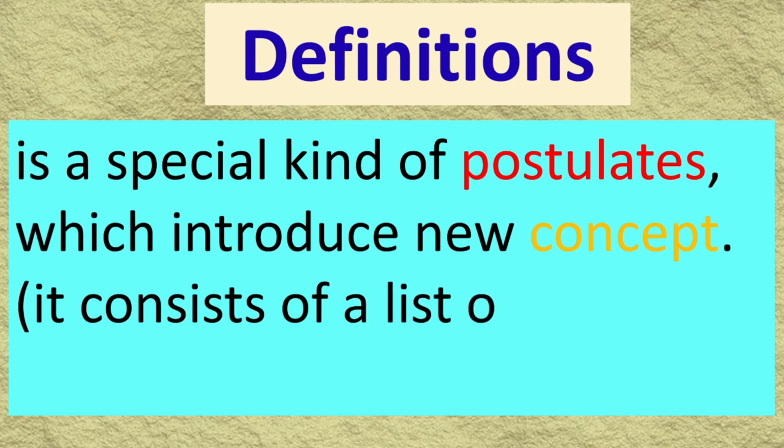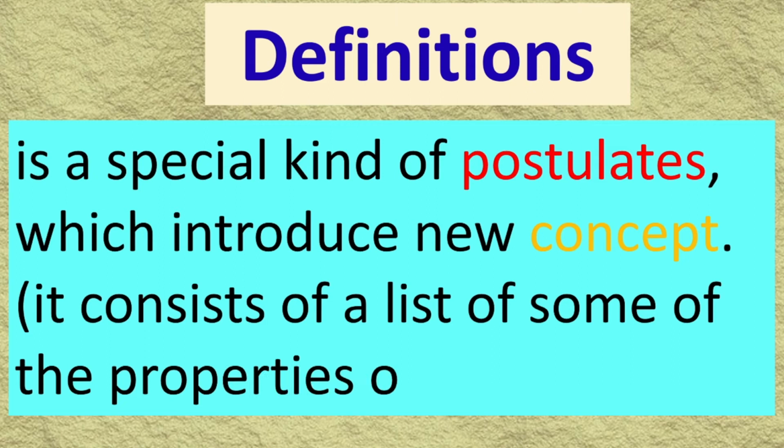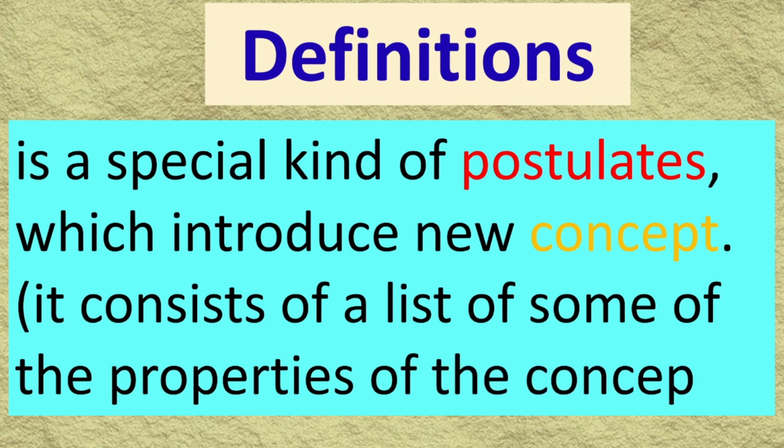It consists of a list of concepts and the properties of the concept. So any definition means a concept about something, with its properties.